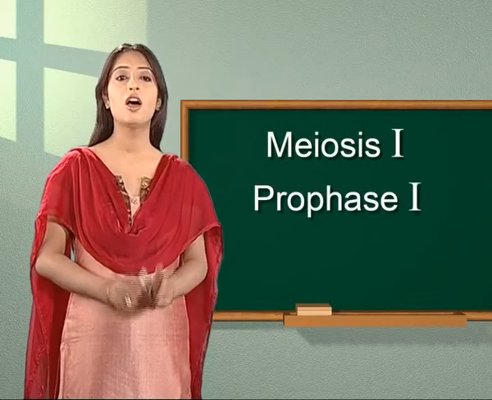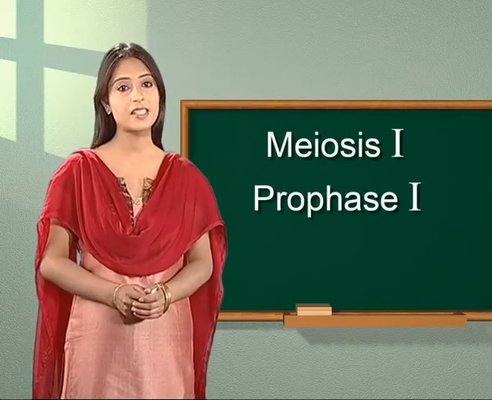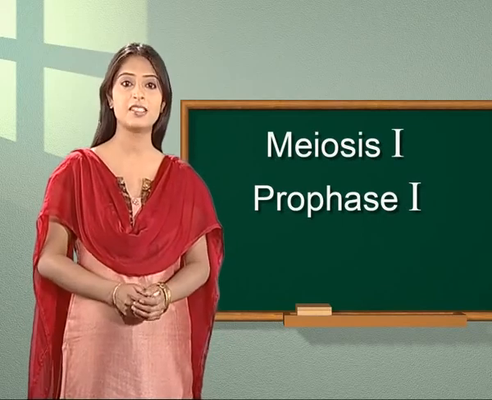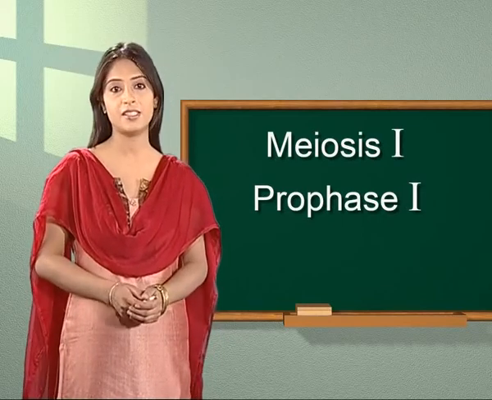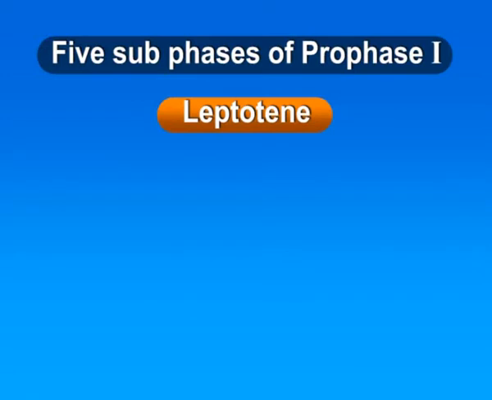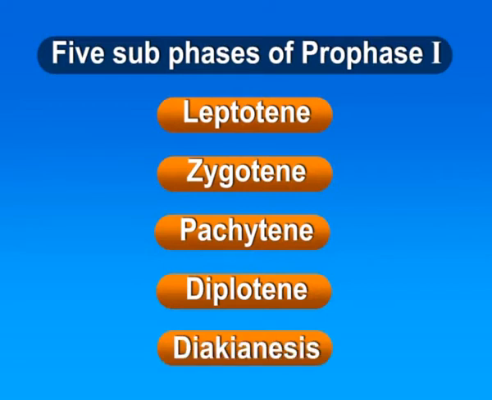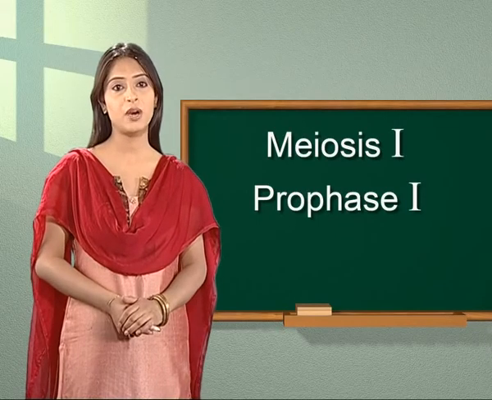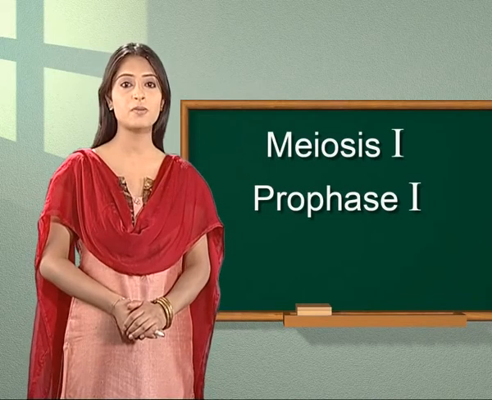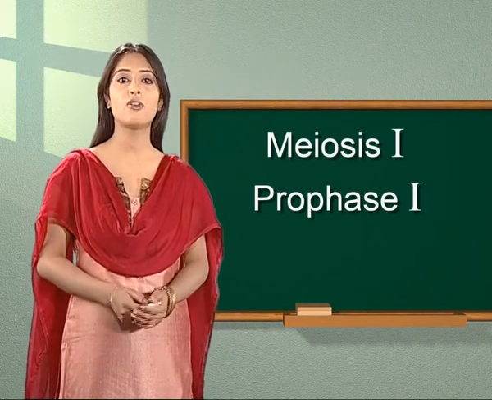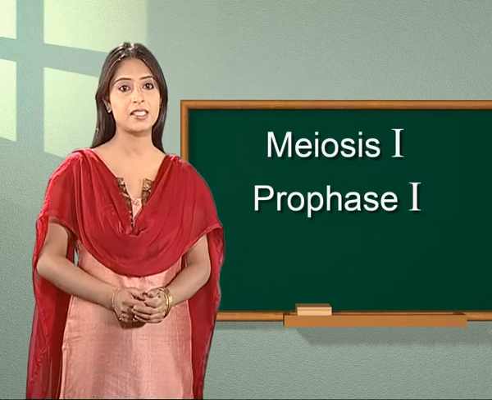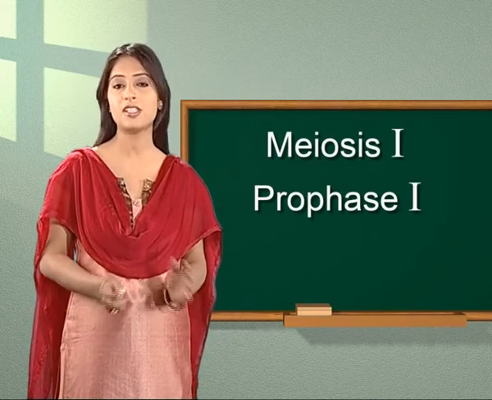Prophase 1. Prophase 1 is a complex and prolonged phase consisting of 5 subphases: leptotene, zygotene, pachytene, diplotene, and diakinesis. During prophase 1, homologous chromosomes pair and exchange of genetic material takes place as a result of crossing over.